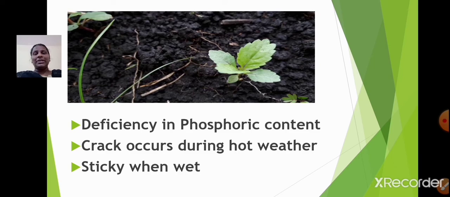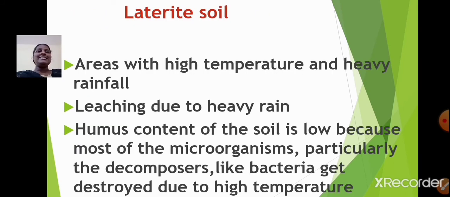Cracks occur during hot weather. They are sticky when they are wet. Now let us learn about the laterite soil. Laterite soils are found in areas with high temperature and heavy rainfall. So you need to remember high temperature and heavy rainfall.